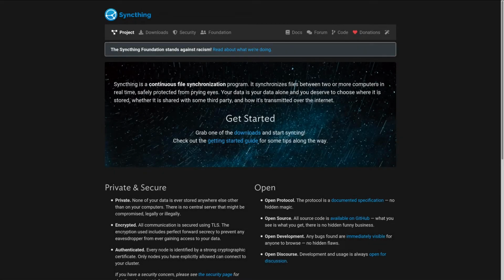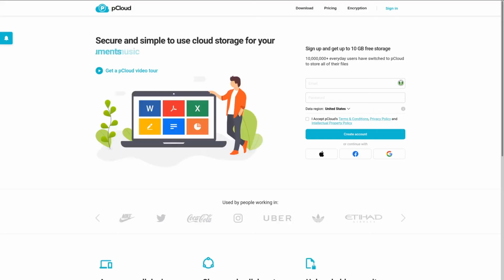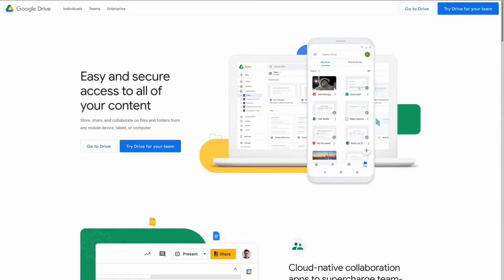Now, along with Syncthing for frequently accessed files and pCloud for long-term storage, I still have a dependency on Google Drive in my workflow. Sadly, there's no official Google Drive client on Linux, and even though GNOME sort of helps you to get your Google account onto your computer and access your files on Google Drive through its default file manager, the integration is not even remotely as flawless as the one on macOS. Surprisingly, pCloud just works perfectly, sort of just the way it used to work on macOS.